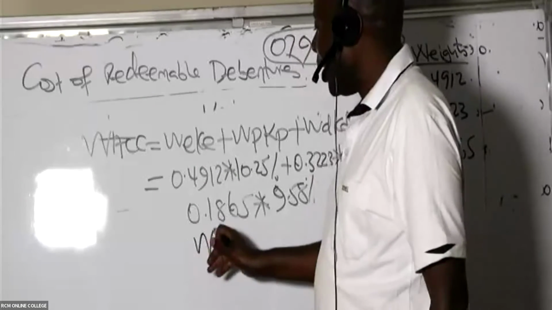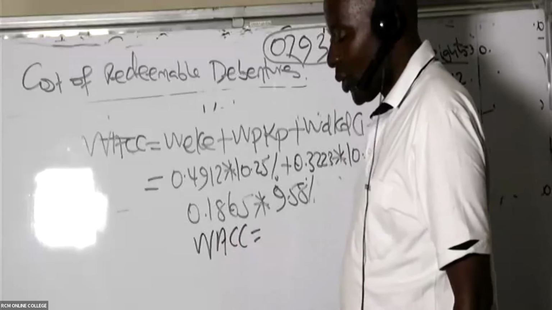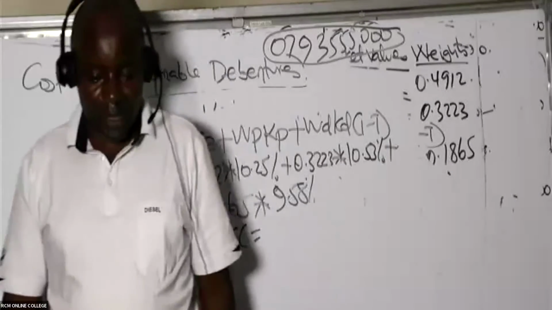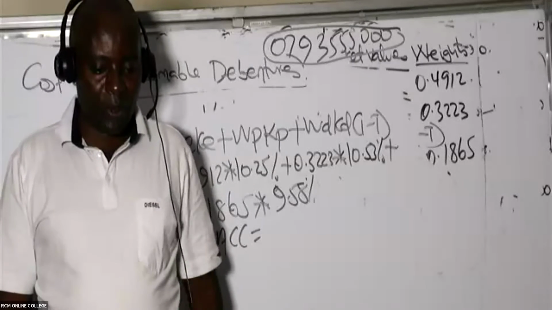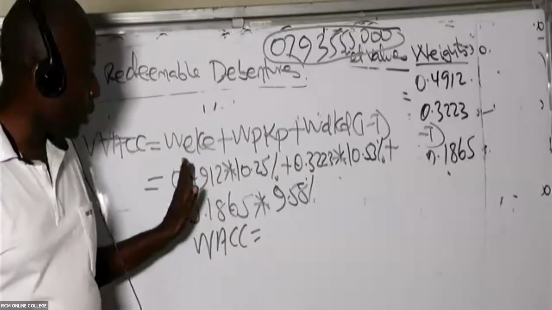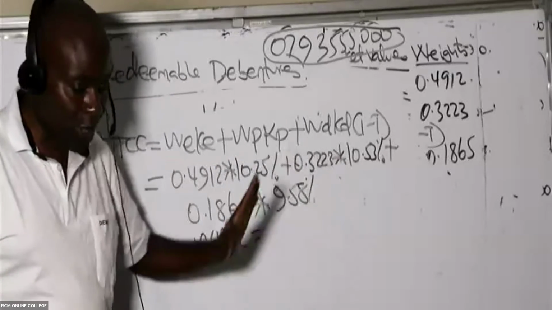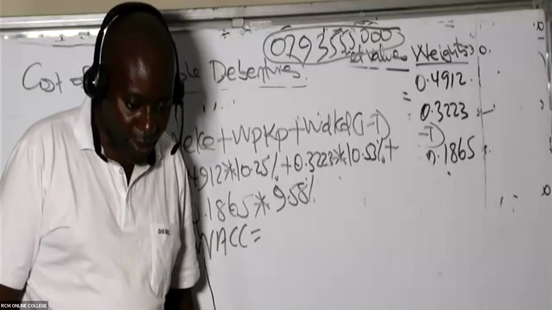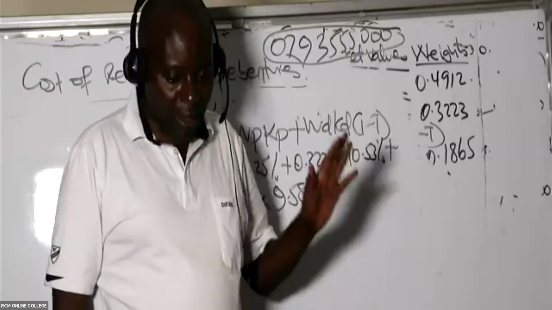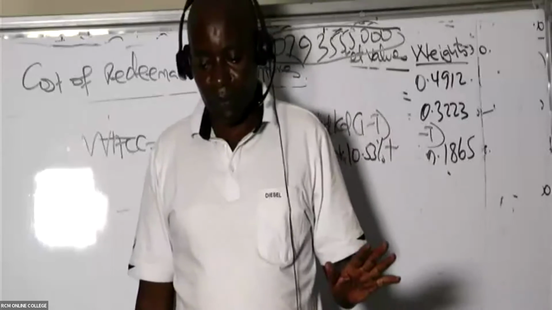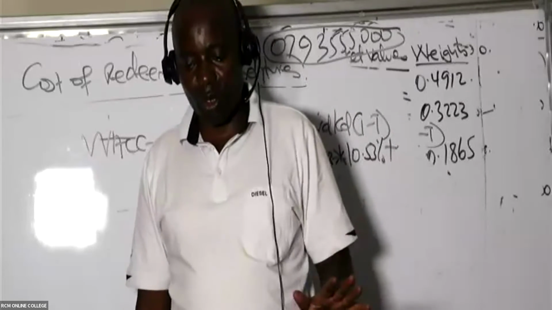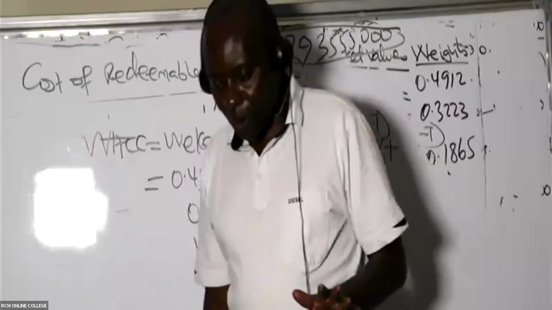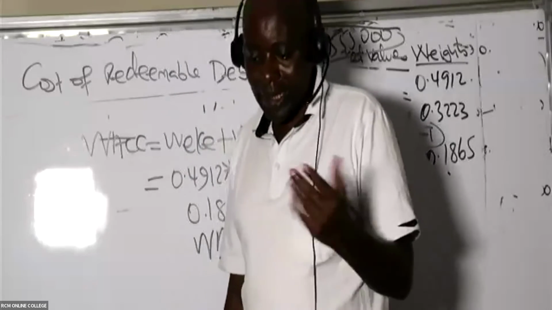What's our WACC? So get your calculator slowly like that, and then you get your WACC. According to Norbert Misire, it is 10.23. Somebody is giving me 10.22. We are children of the same mother. It's only that we have differences in rounding off errors, but we're children of the same mother. Others are getting 10.26. That is still good enough.